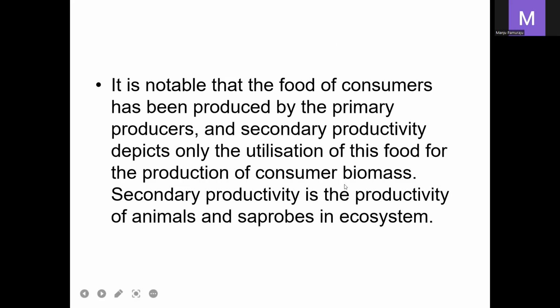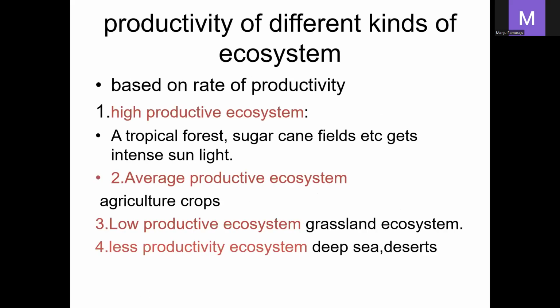Another important point to note is about highly productive ecosystems. Examples of high productive ecosystems are tropical forests and sugarcane fields. Because they get intense sunlight, they produce more energy, about 2.4 kg per meter square per year.